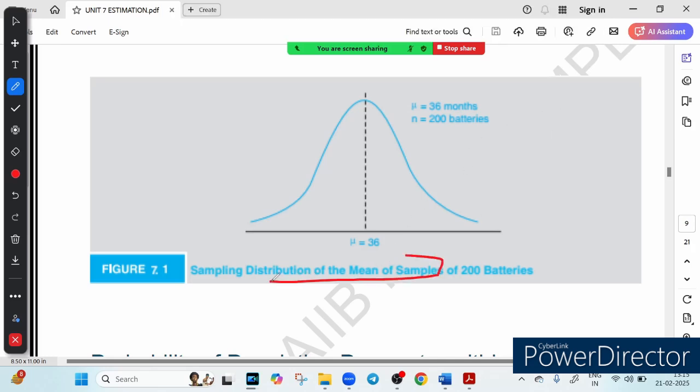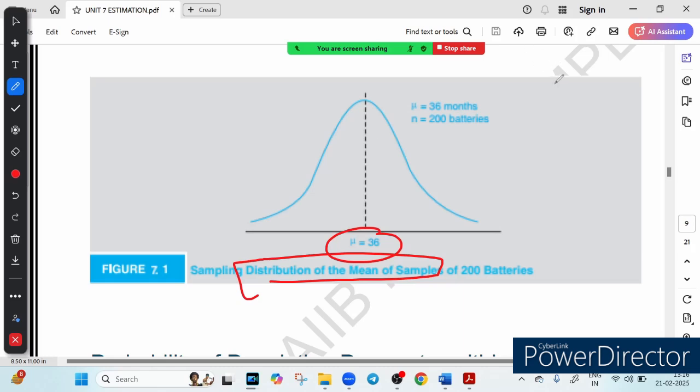You can see the distribution of means of samples. Not the sample, the mean of samples. How means are distributed, right? That is what it shows. Due to the central limit theorem, even if individual battery lifespans vary, the sample mean will follow a normal distribution. Now, the mean is how much? 36 months. You can see the mean is represented by the dashed vertical line at 36 months, which shows the average battery life based on the sample. If we take multiple samples of 200 batteries, their means would be close to this value.